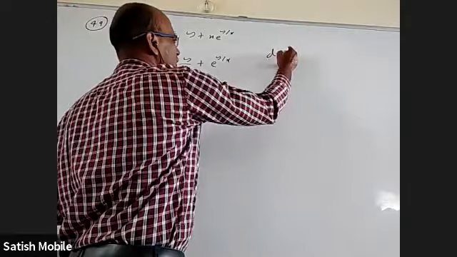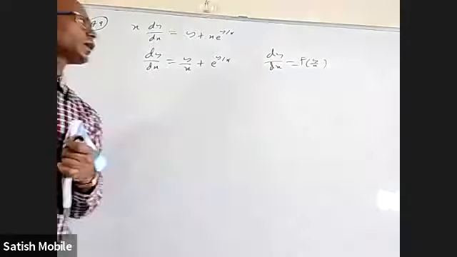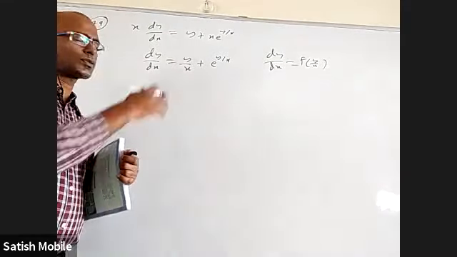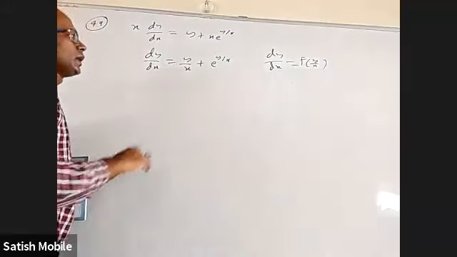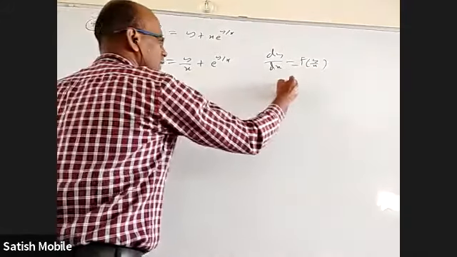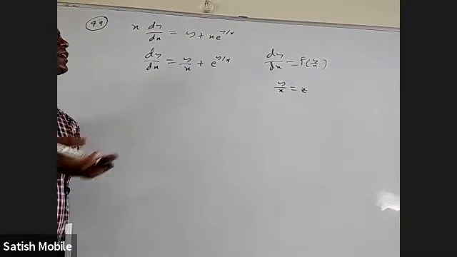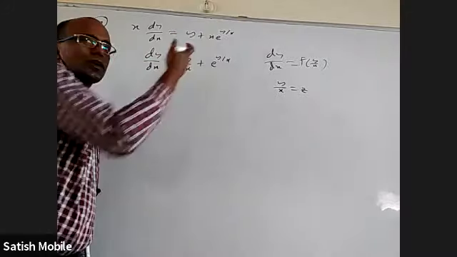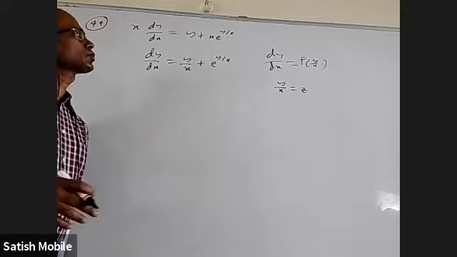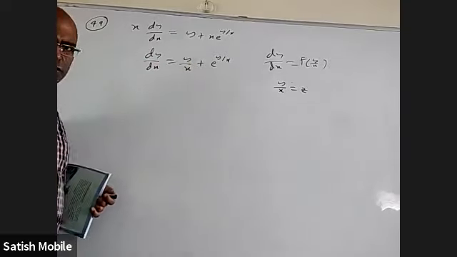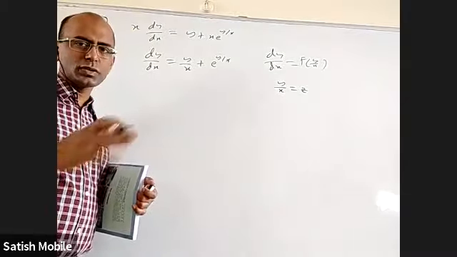So whenever you have dy by dx as a function of y by x, there are some slight variations also, with x square or x cube, maybe x power n into y by x. We'll see that later. We are going to take y by x as z. Straight away we cannot do variable separable, because this y by x, what are you going to do? Nothing can be done. So obviously variable separable cannot be done. Everything is in terms of y by x, so I'm going to take y by x as z and convert everything into z and x without any y.